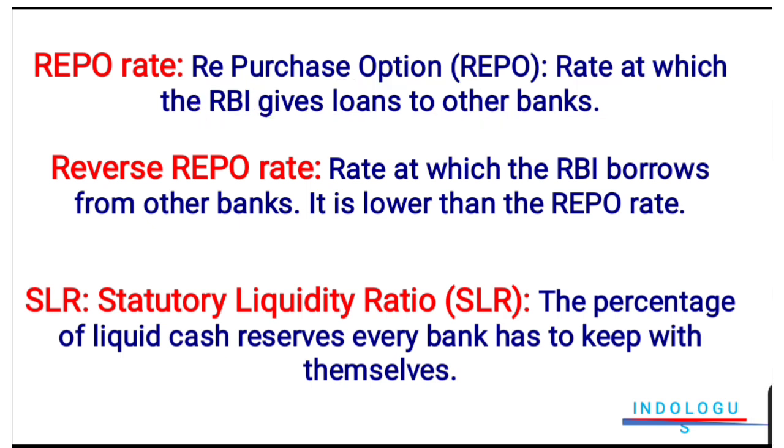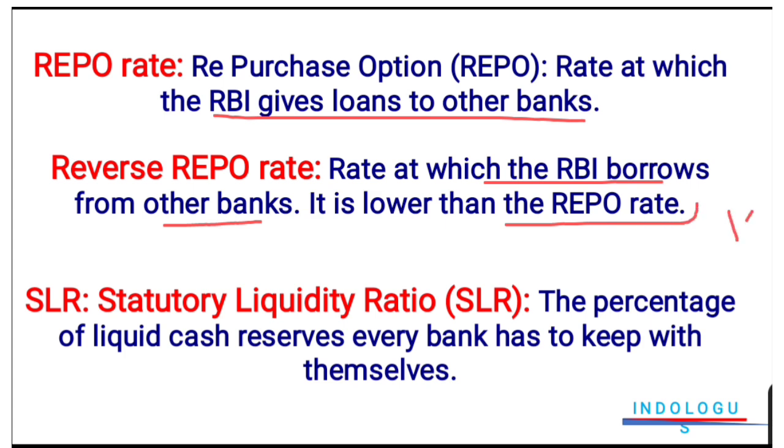Then comes reverse repo rate. The rate at which RBI borrows from other banks is called reverse repo rate. It is just the opposite of repo rate. Here, the RBI was just giving loans to other banks, but here RBI is taking loans from other banks. It is always lower than the repo rate.